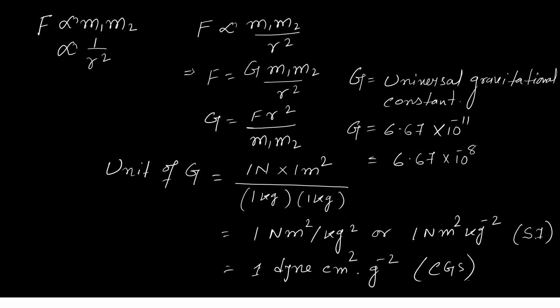Now we can write this here. So it is 1 Newton meter square kg to the power minus 2, and here it is 1 dyne centimeter square gram to the power minus 2. So I hope you have understood. But here it is 10 to the power minus 11 and 10 to the power minus 8. So how is it coming? So let's see how to find this relation.